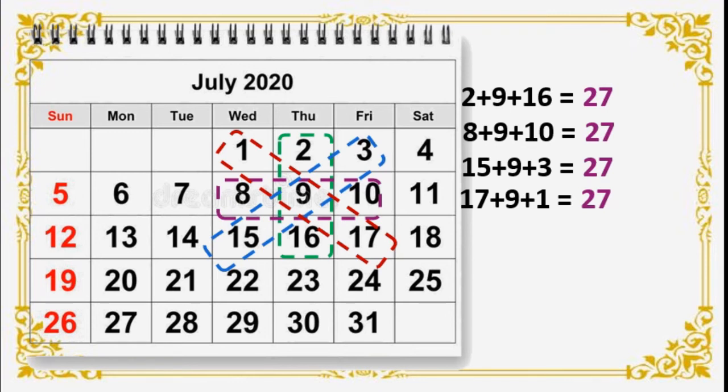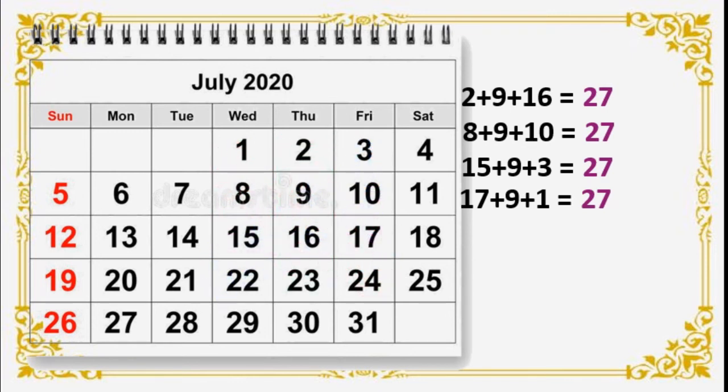Right? Okay, we will rub this. Now in the same month, we will get one more pattern. See here. See this. Again, I will add here 19 plus 20 plus 21. That is equal to 60. Isn't it? 19 plus 20 is 39. Okay, 39 plus 21, that is 60.